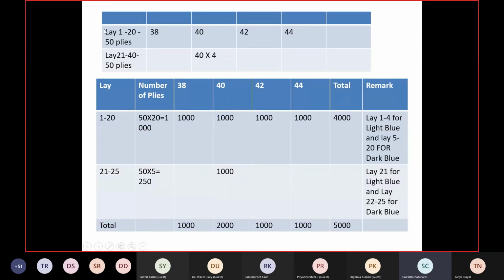And this makes it easy because there's a repetition. So this is lay 1 to 20. From lay number 1 to lay number 20, I will use the same size. So this is how I'll do it. Again, don't get intimidated or frightened to see it. It's just repetition.